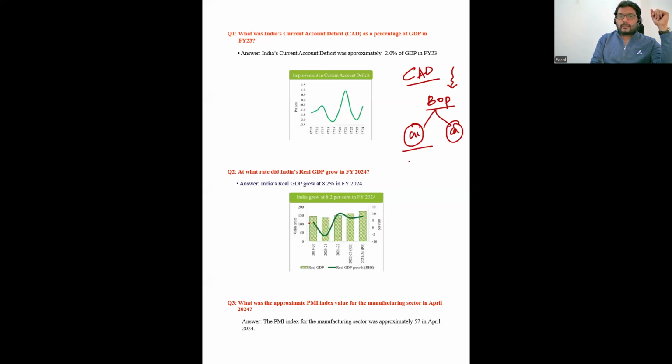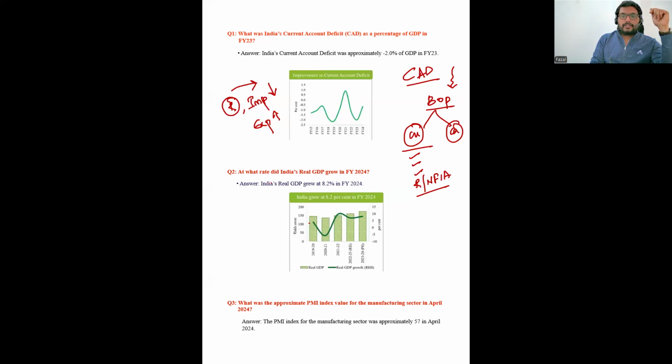The current account includes the balance of trade, the balance of invisibles, and certain net transfers from other countries in terms of remittances and net factor income from abroad. I've already done a video on the BOP, so you can kindly go through it. The current account deficit is falling. The main factors are remittances, imports which have shown a slight declining trend, and exports which have shown a slight increasing trend. All these factors have led to the declining current account deficit.